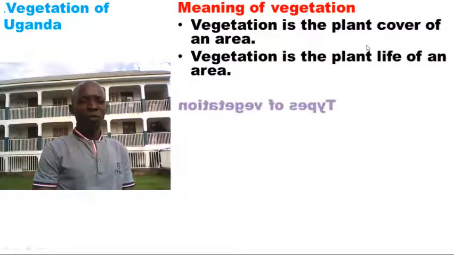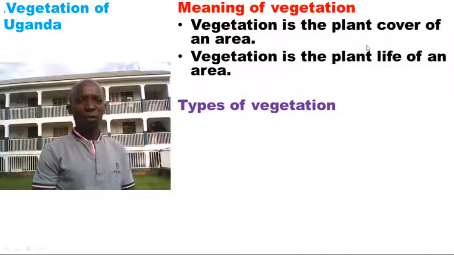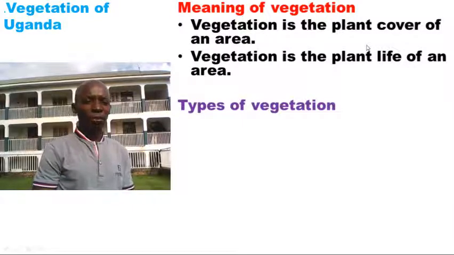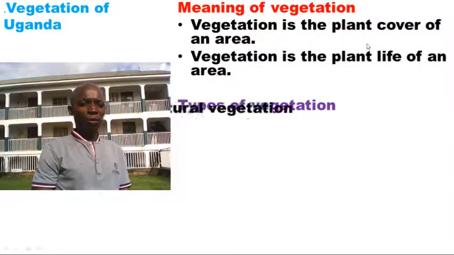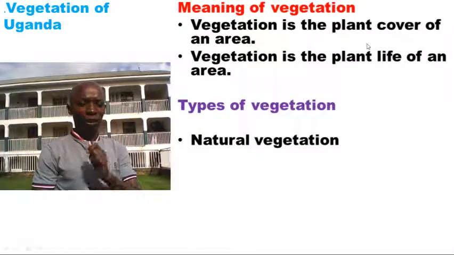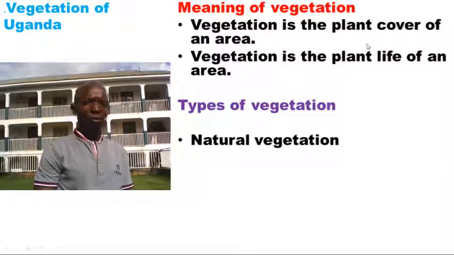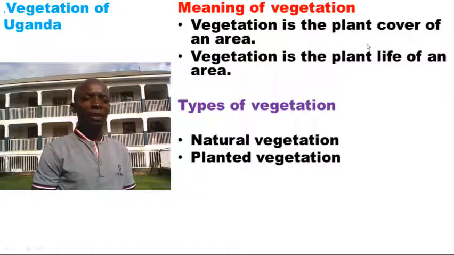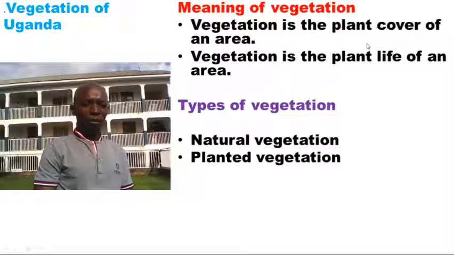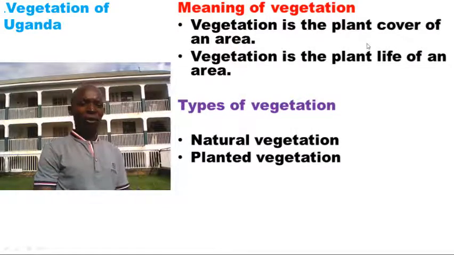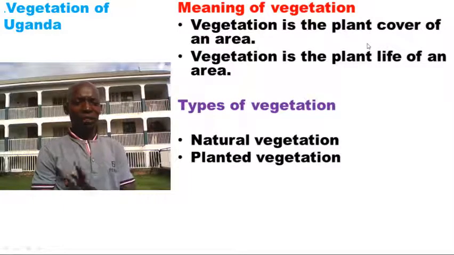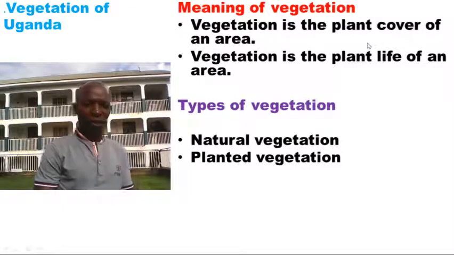So after that, we need to know also the types of vegetation. In primary 4, you were also taught the types of vegetation. Do you know some of them? Okay. Types of vegetation. One, we have natural vegetation. Then type number 2, we have planted vegetation, which can also be called plantation vegetation.